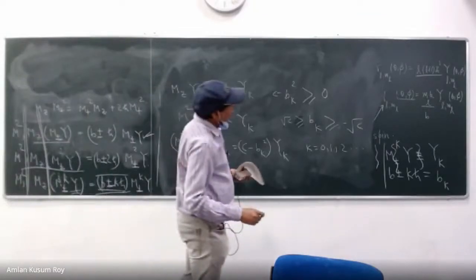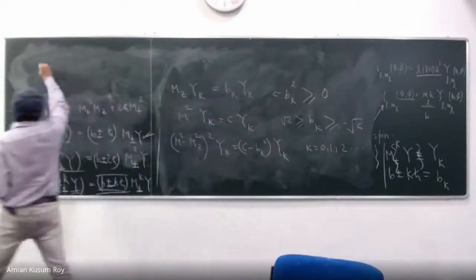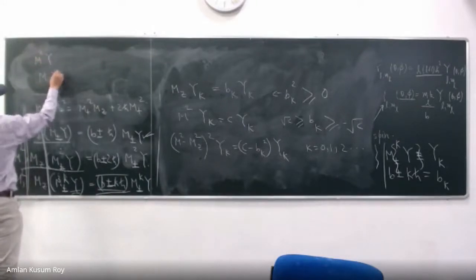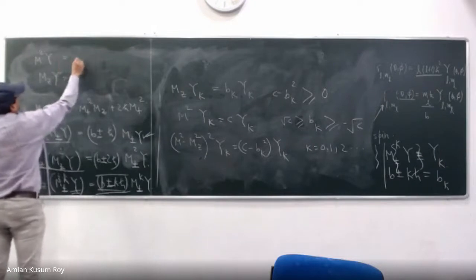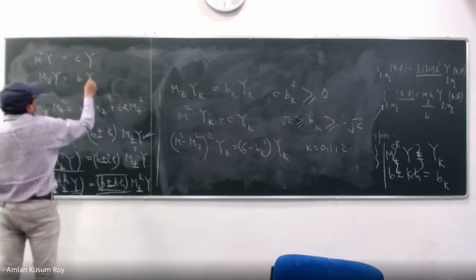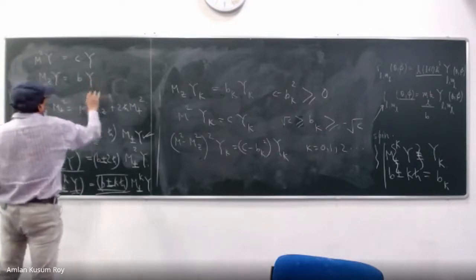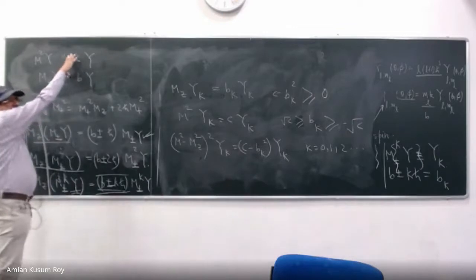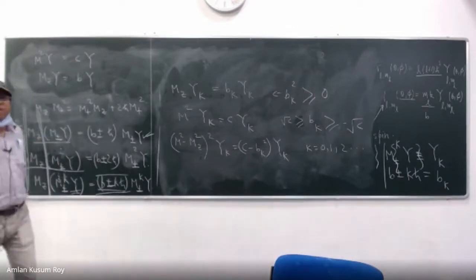My objective was to find out these equations, M squared Y and MZ Y is equal to this. I think we wrote C, P, and this we wrote B. Okay, let us not K, right? So our job was to find out the conditions between B and C which must be satisfied.